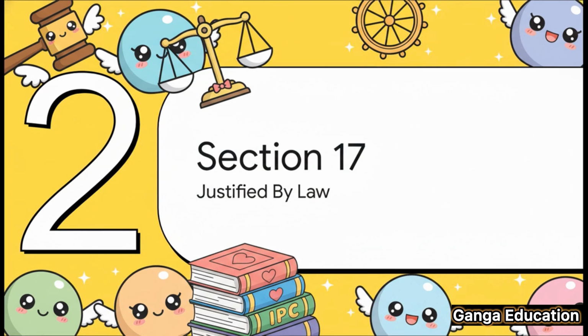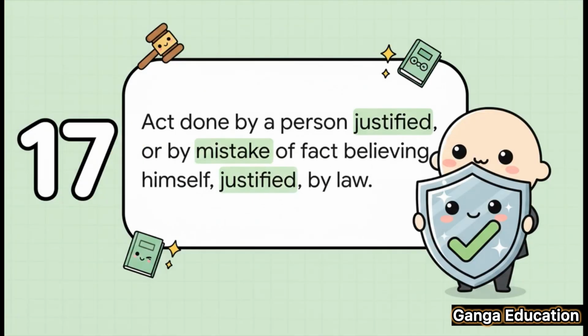Section 14 के बाद अब हम आते हैं इसके काउंटरपार्ट पर, Section 17, जो justified by law की बात करता है। तो अब हम बात करेंगे Section 17 of the भारतीय न्याय संहिता 2023. Now, if Section 14 was all about legal compulsion, Section 17 is about legal permission or authority. Getting the difference between these two is so important for your exams.